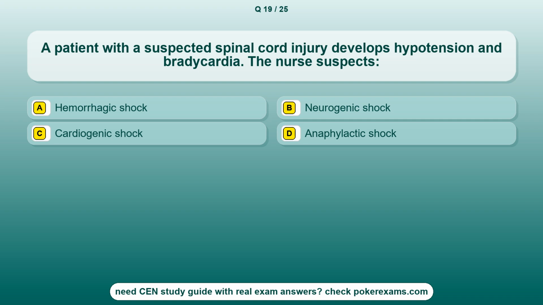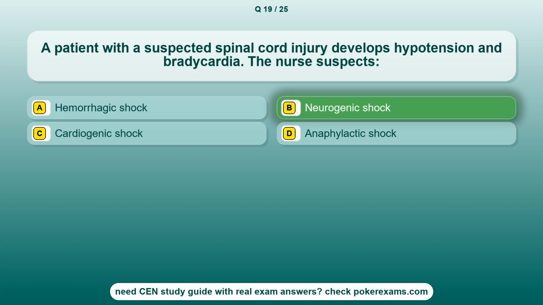Question 19. A patient with a suspected spinal cord injury develops hypotension and bradycardia. The nurse suspects option A, hemorrhagic shock. Option B, neurogenic shock. Option C, cardiogenic shock. Option D, anaphylactic shock.